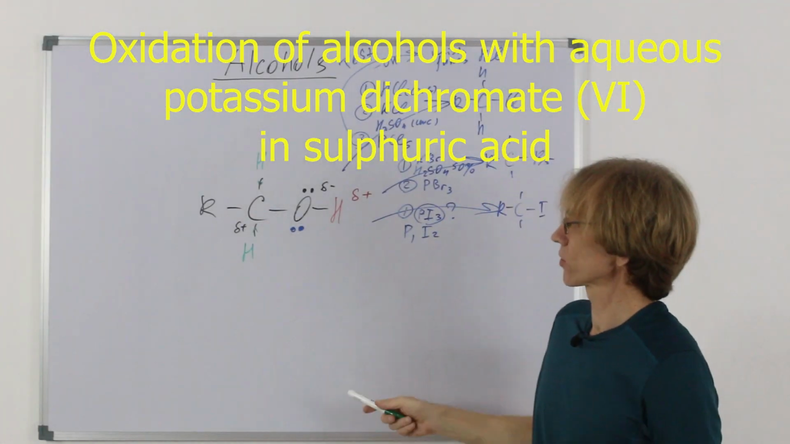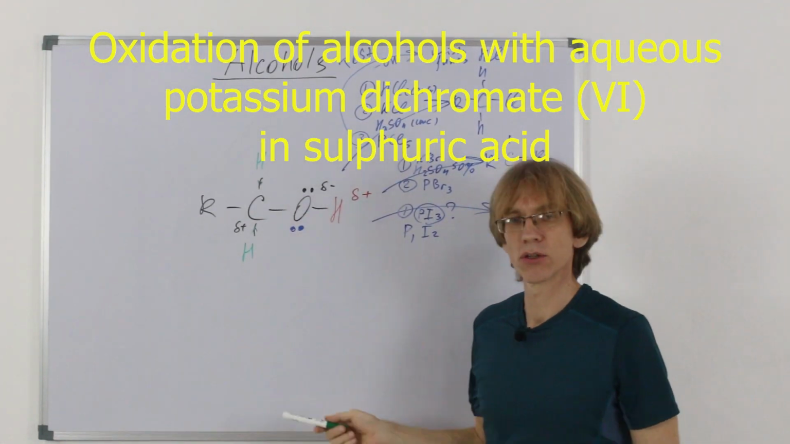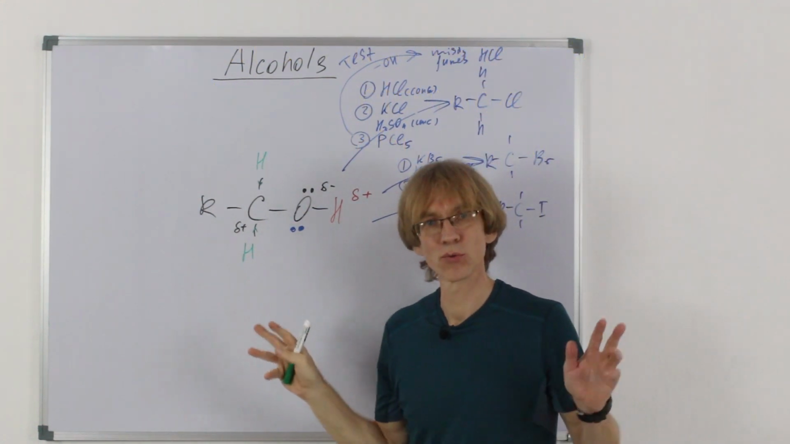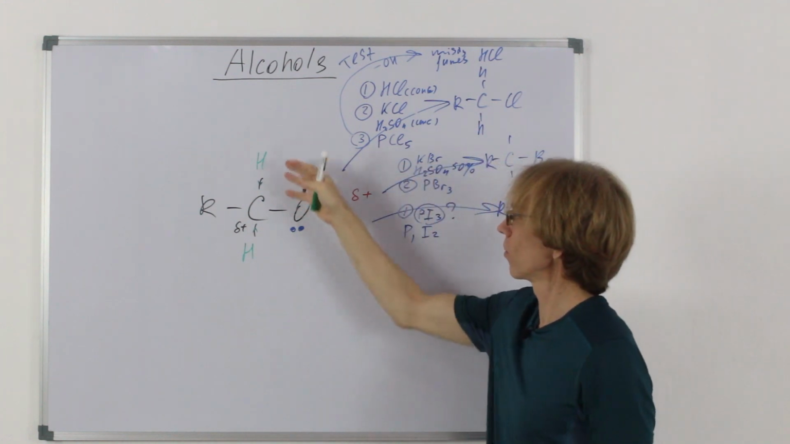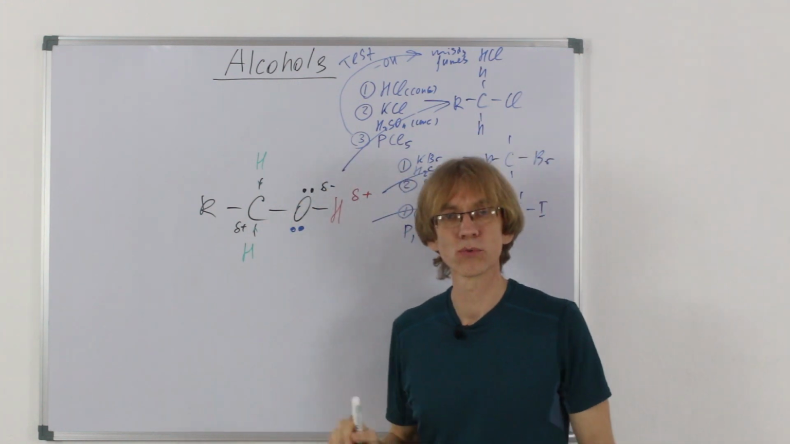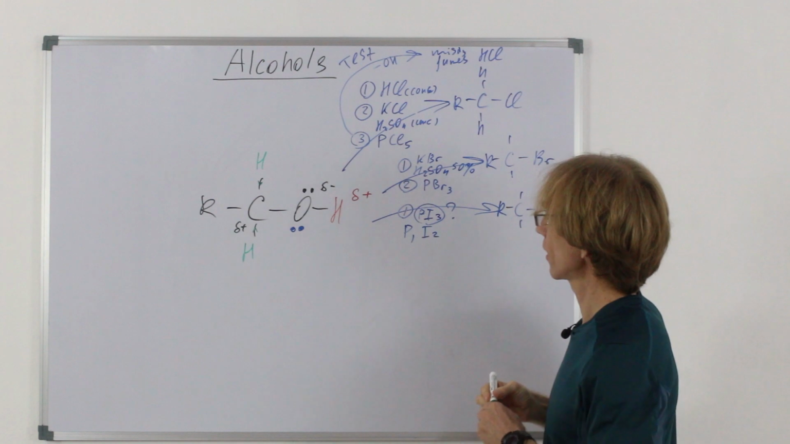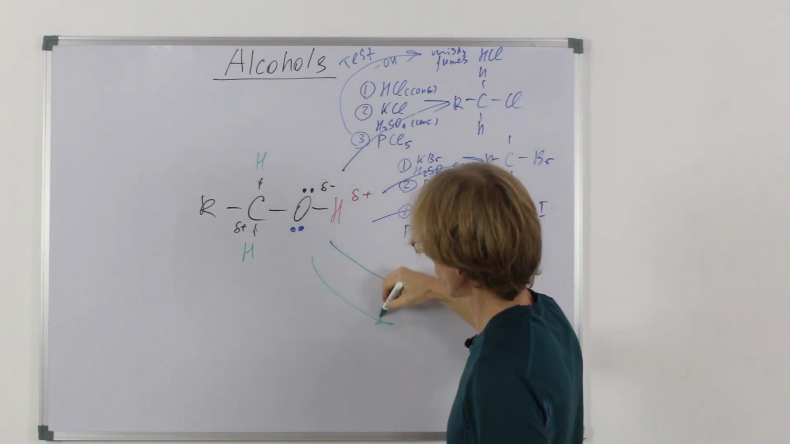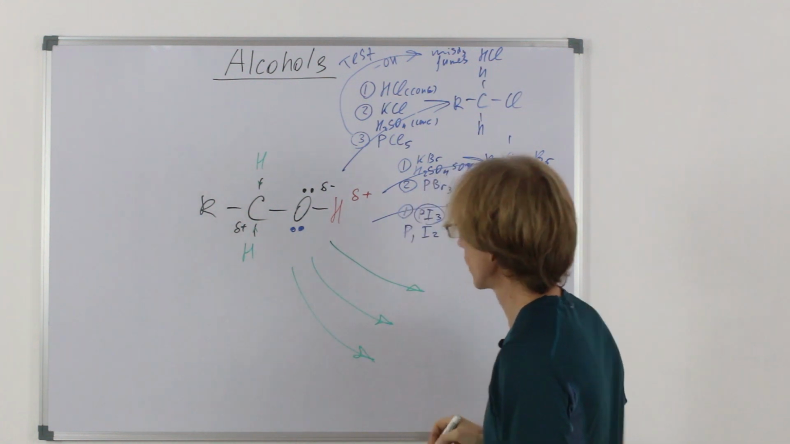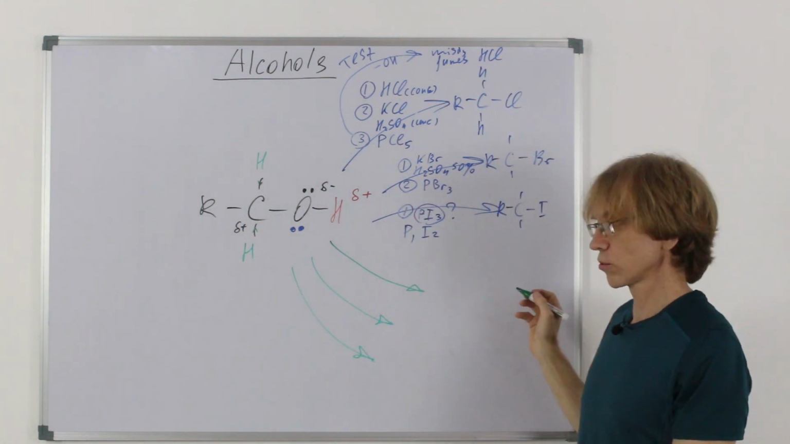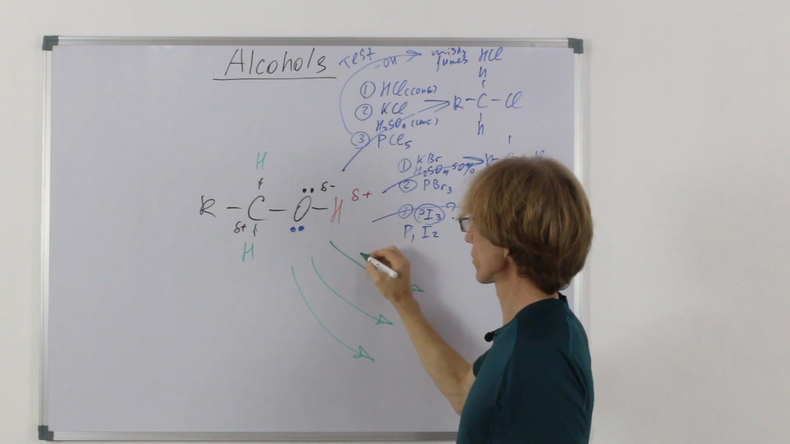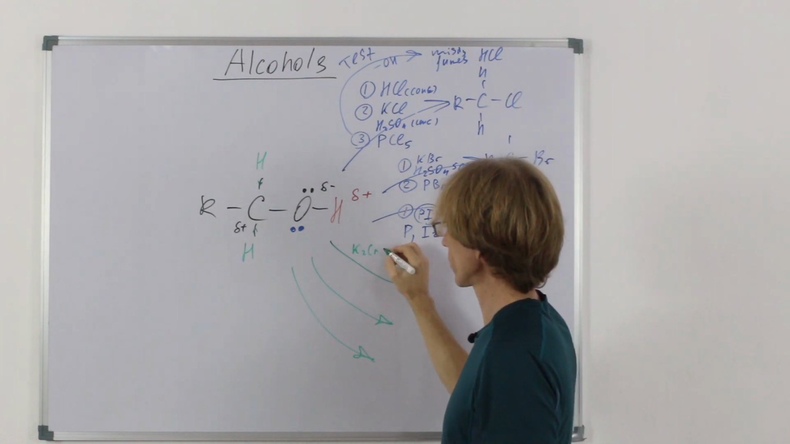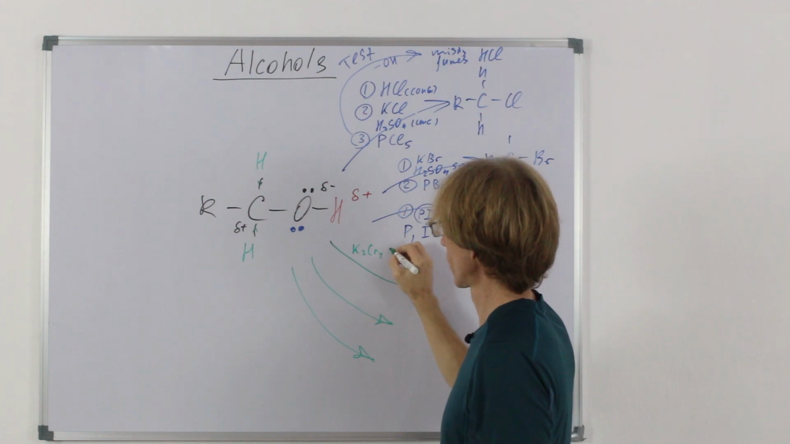Next big group of reactions is oxidation of alcohols, and these hydrogens are going to be lost, and more bonds with oxygen would be established. So how can this be done? We just have to use a good oxidizing agent. So what is a good oxidizing agent? This is potassium dichromate in sulfuric acid.